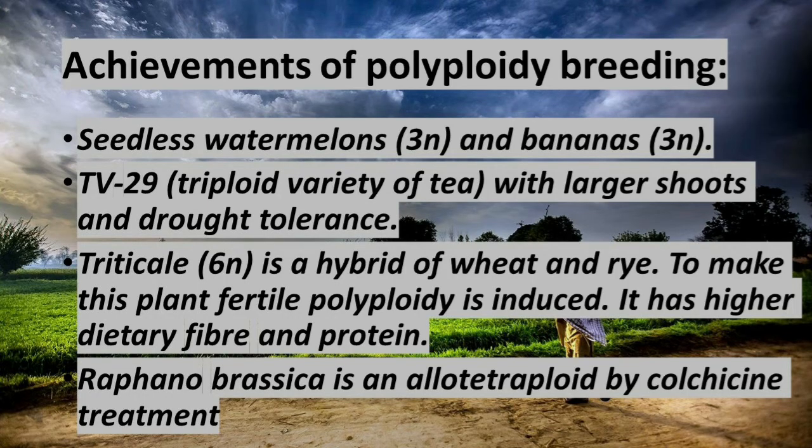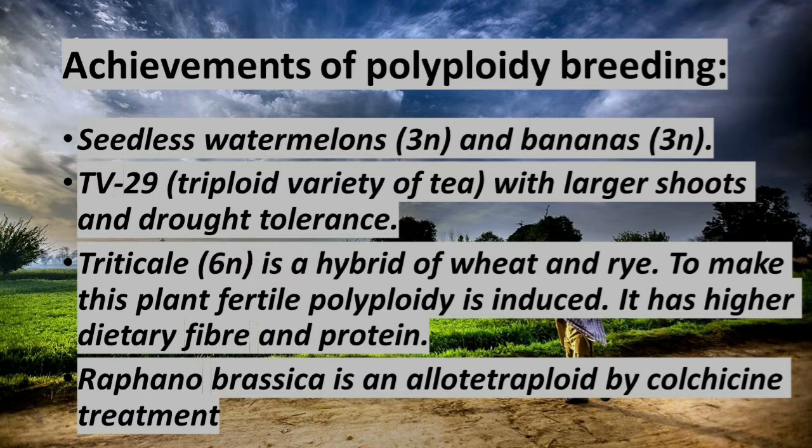Then triticale. Triticale is a hybrid variety of wheat and rye. It is a combination of wheat and rye. To make this plant fertile, polyploidy is induced. It has higher dietary fiber and protein content also. Then Raphanobrassica. Raphanobrassica is nothing but radish, Raphanus sativus, and Brassica oleracea, cabbage.